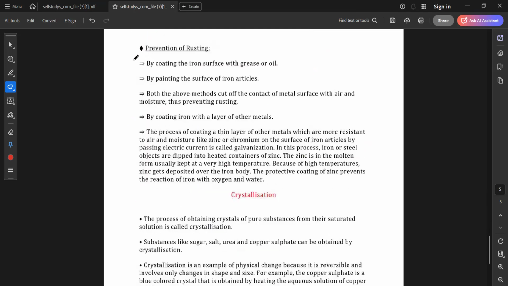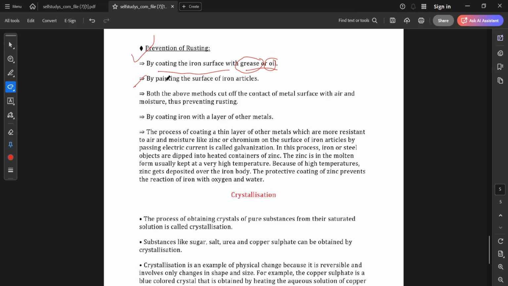Now, how can we prevent rusting? In order to prevent rusting, you have to grease the iron surface with oil. Ayushi, do you know about grease and oil? No, ma'am. Okay.